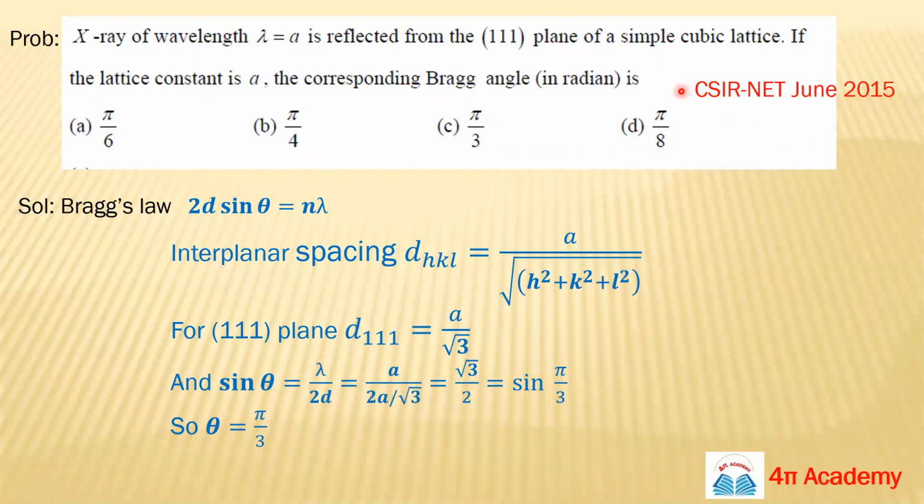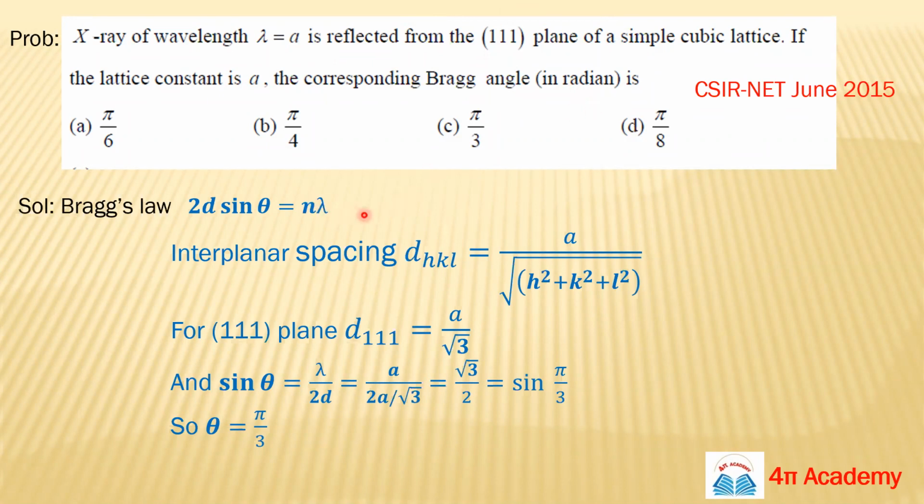This is from the June 2015 NET exam. The problem is: X-ray of wavelength lambda equals A is reflected from the 111 plane of a simple cubic lattice. If the lattice constant is A, calculate the corresponding Bragg's angle in radian. So you have the Miller indices of the plane, 1 1 1. Lambda is nothing but A, the lattice constant, and you need to figure out the value of your Bragg angle, but in radian.